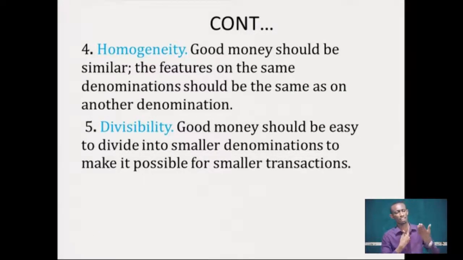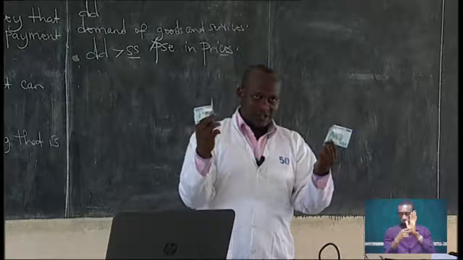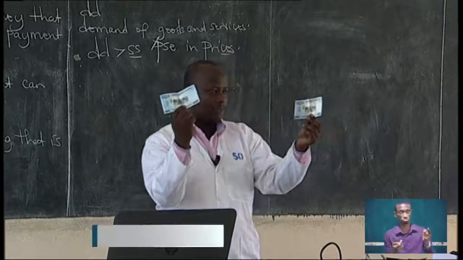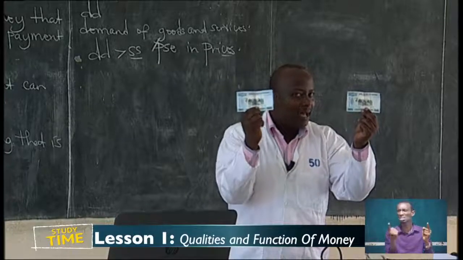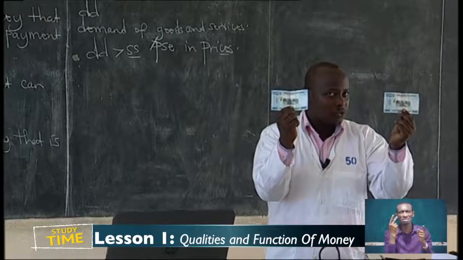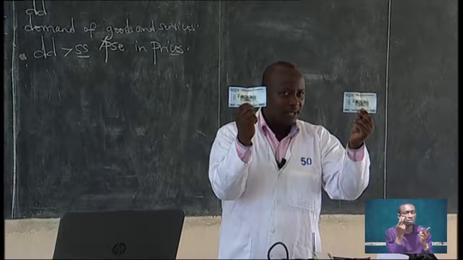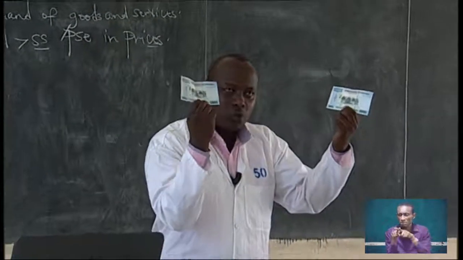Take an example. Learners, you can see these two notes. These are two notes of 1,000. Do these two notes of 1,000 look similar? I think they look similar. I can see these two notes look similar, because the color is the same, the design is the same, the shape is the same.